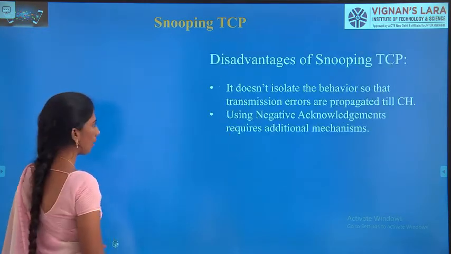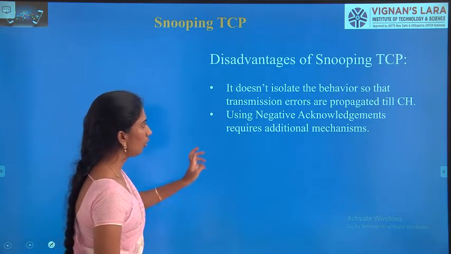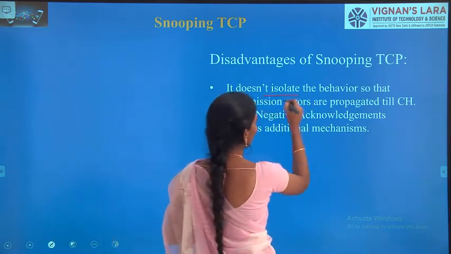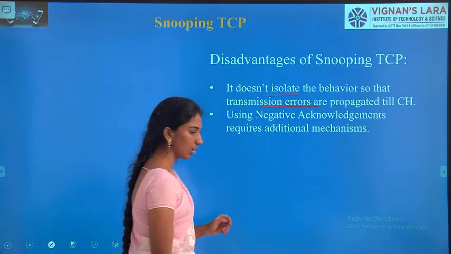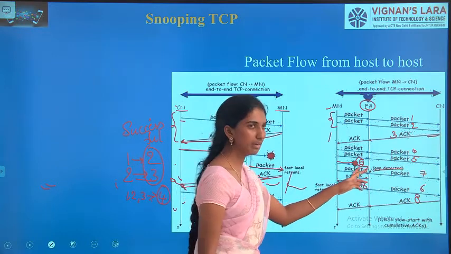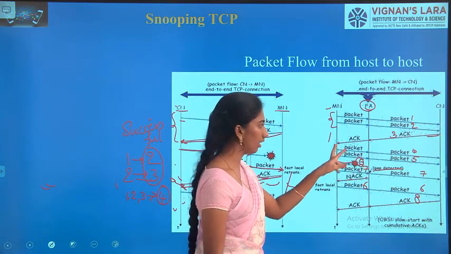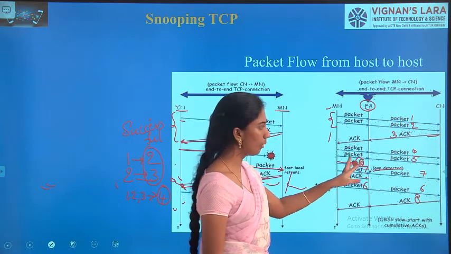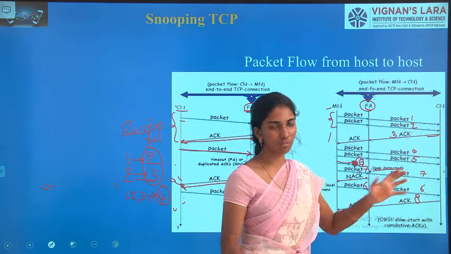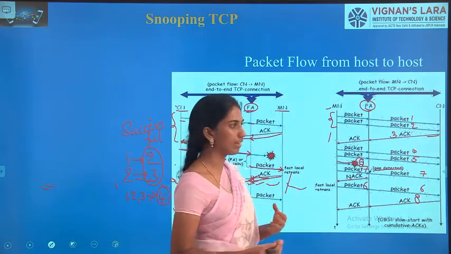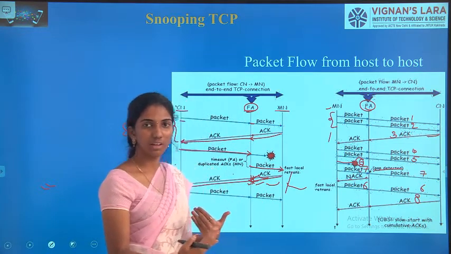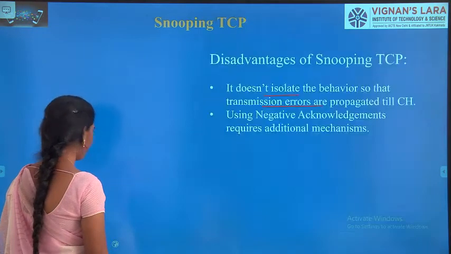And next, coming to the disadvantages of snooping TCP. The disadvantage is that it does not isolate the transmission errors. That means, in case of cumulative acknowledgements, we have seen that if there are any gaps in the network, in the initial stage itself, that will be forwarded to the MN, and at the same time it can also be known by the corresponding host. That means if there are any bit error rates or some transmission errors, those reach the sender or the other node also. Okay.